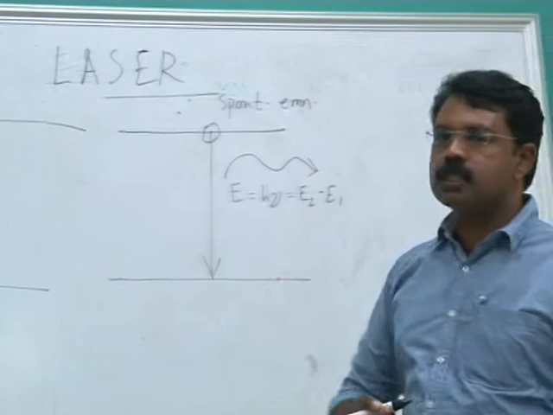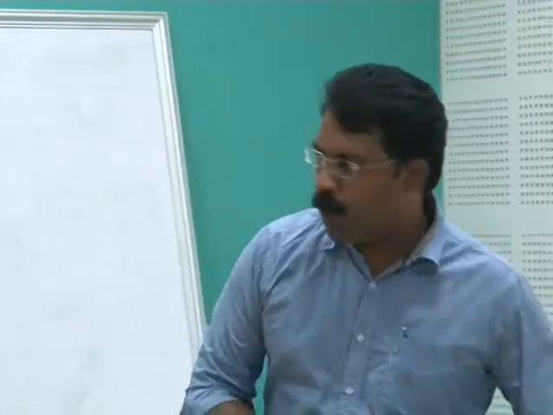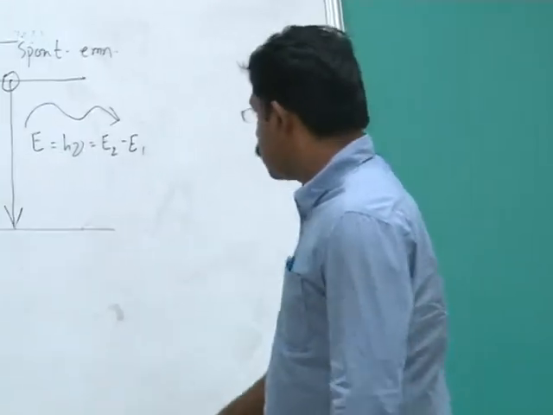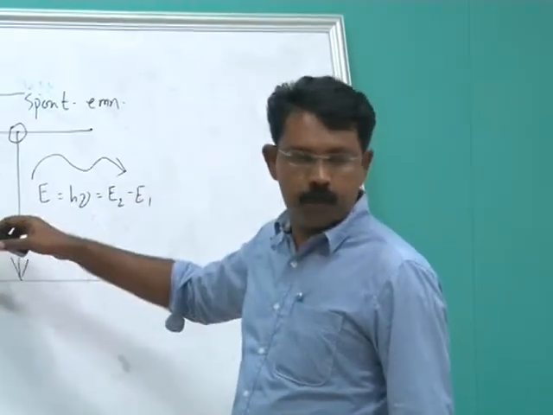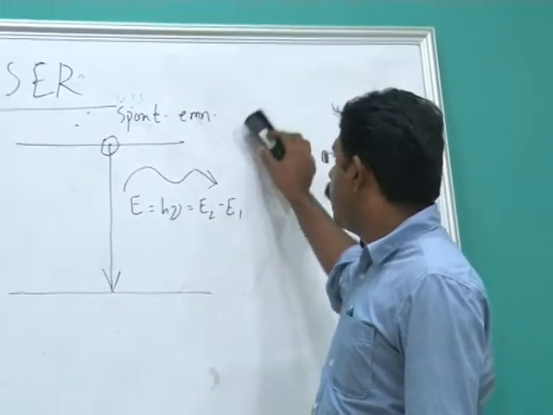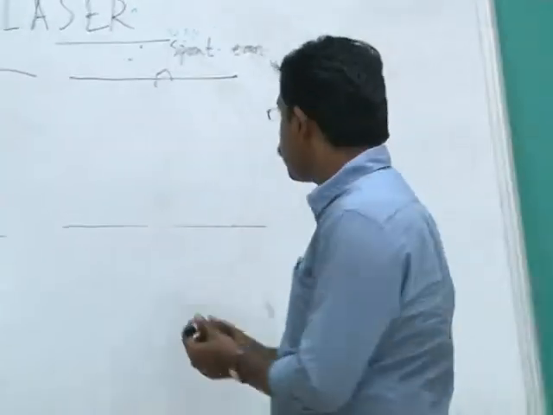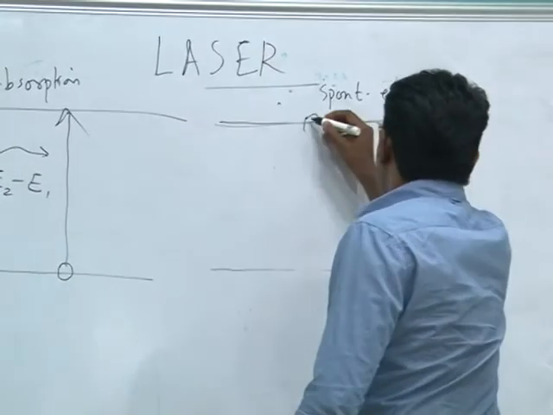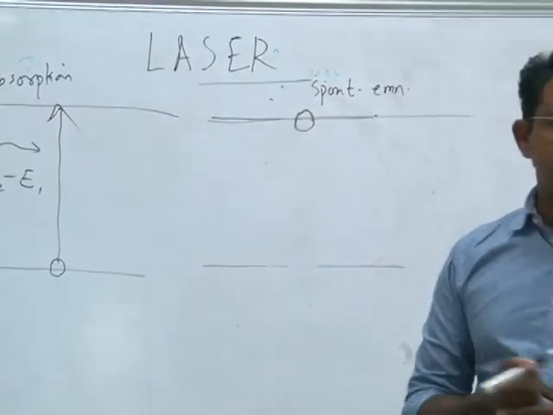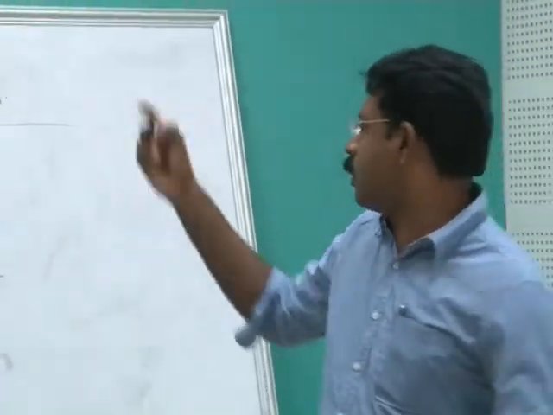So after absorption, this is the first thing that happens. The atom finds the higher energy state unstable, so it returns to the lower energy state with the emission of a photon. Another mechanism can happen like this. Suppose, after absorption, I have one atom in the higher energy level. I can use a photon to stimulate this atom.